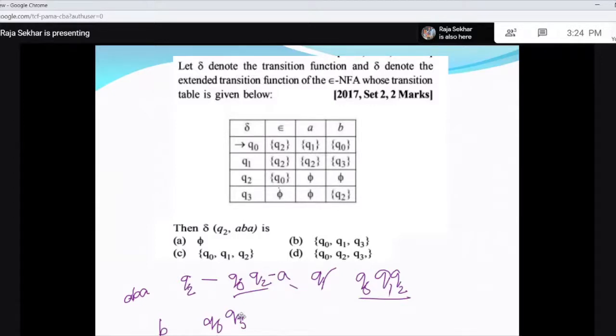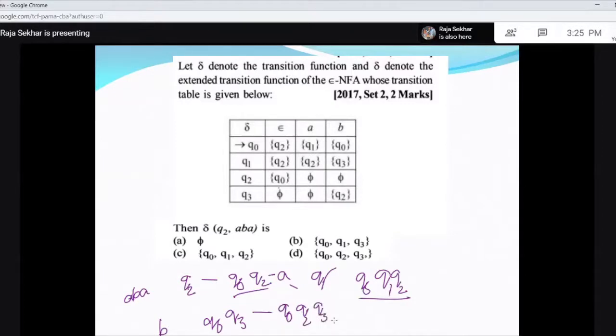So this is Q0, Q3. Now take the epsilon closure of Q0, Q3. Epsilon closure of Q0 is Q0 and Q2, and for Q3 there is no epsilon transition. So the closure is Q0, Q2, Q3.